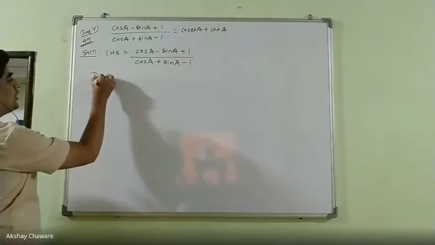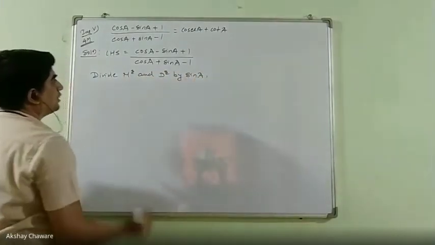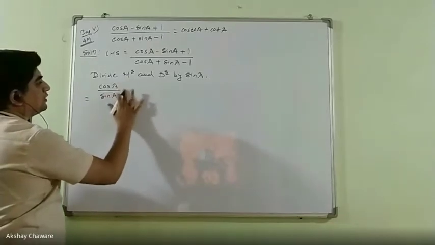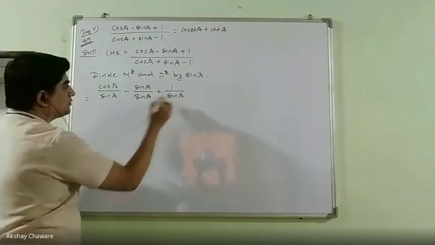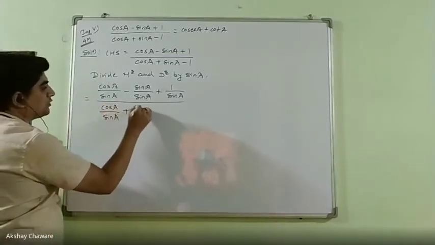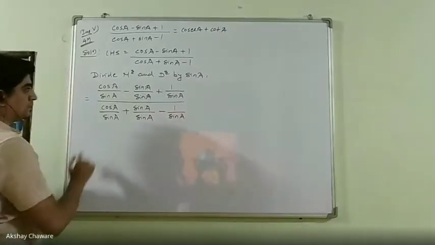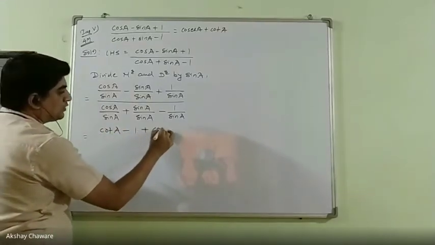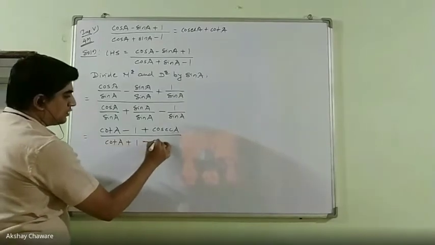So we will write here: divide numerator and denominator by sine A. So equal to, first will be cos A upon sine A minus sin A upon sine A plus 1 upon sine A, upon cos A upon sine A plus sin A upon sine A minus 1 upon sine A, right, is equal to cos upon sine, which is nothing but cot, so it is cot A minus 1 plus cosec A, upon, again, cot A plus 1 minus cosec A.